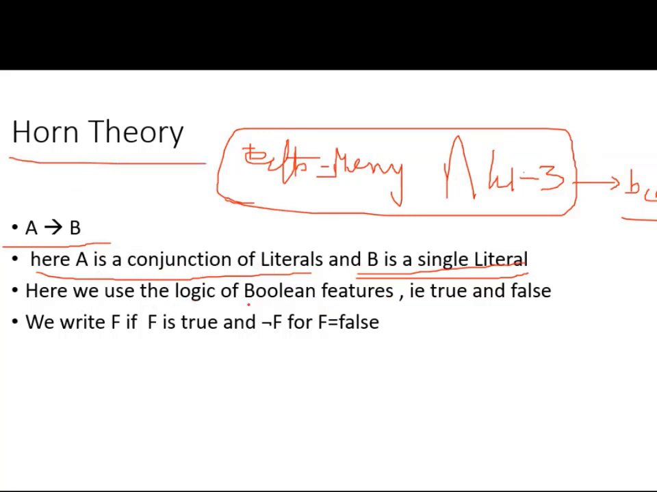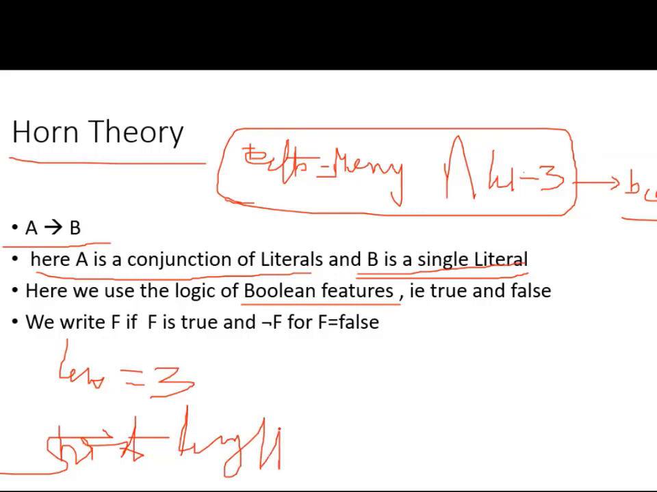Here we use the logic of Boolean features. What do you mean by Boolean features? Now, if you have length is equal to 3, this is okay. We write F if F is true. We write not F or negation F if F is false. Suppose length is 3, how do we do this? It's simple. We say short length. Short length means length is equal to 3, that is the meaning of short length, my dear friends.